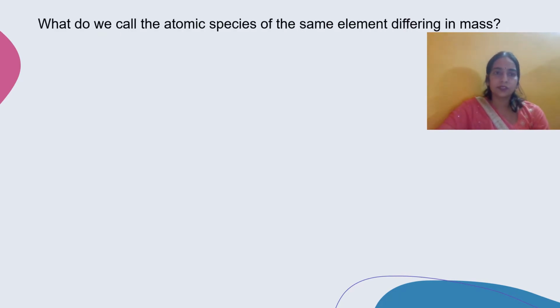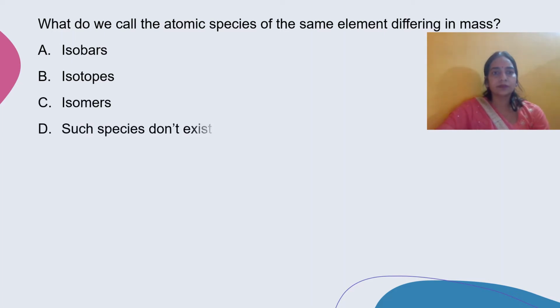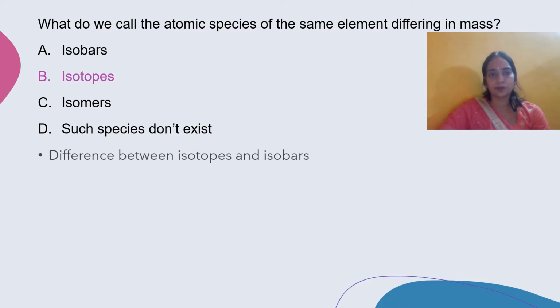Next question is, what do we call the atomic species of the same element differing in mass? Isobar, isotopes, isomers, such species do not exist. So atomic species of the same element differing in mass are called isotopes. Option B is the correct option.